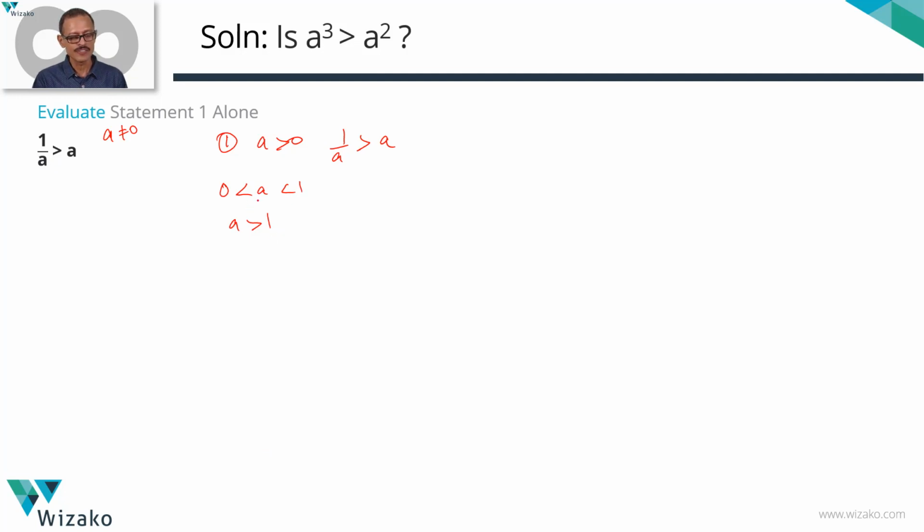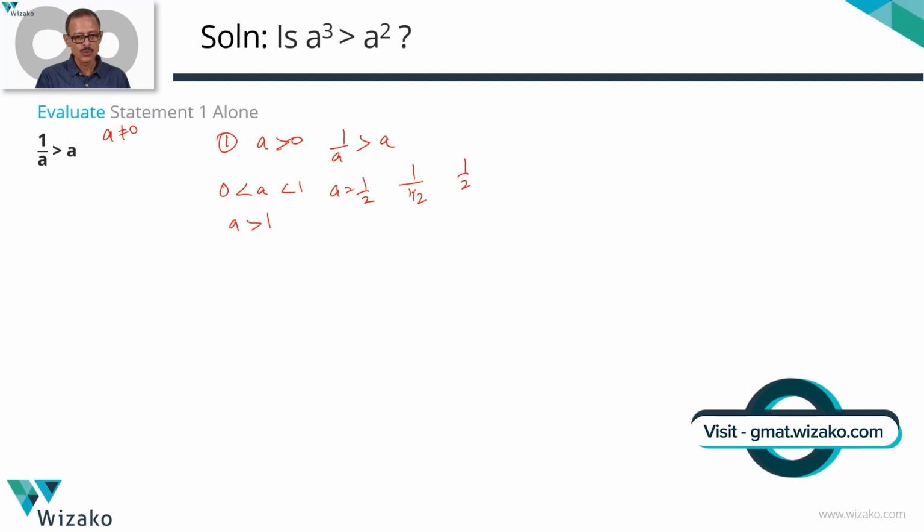Let's start with the case of a lying between 0 and 1. Take a is equal to half. Let's check out what happens. A is equal to half. 1 by half, is it greater than half? 1 by half is equal to 2. 2 is greater than half. So if a lies between 0 and 1, 1 upon a will be greater than a. So it is satisfied. So if a is positive, that's the first possibility.